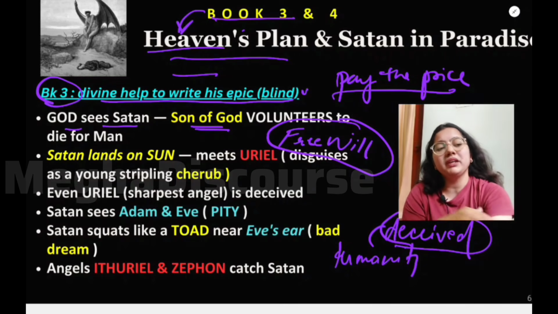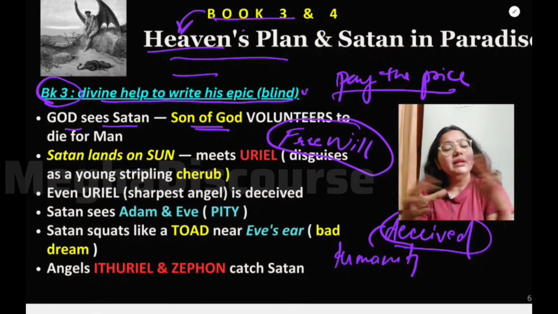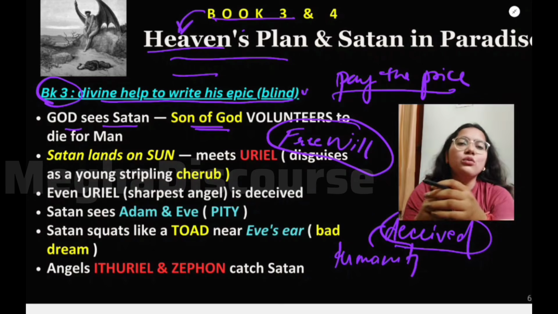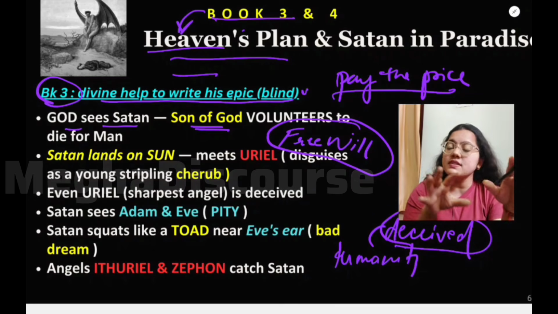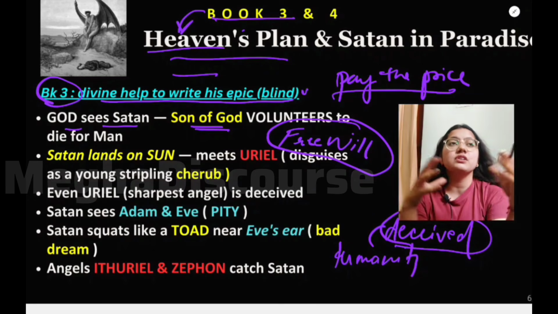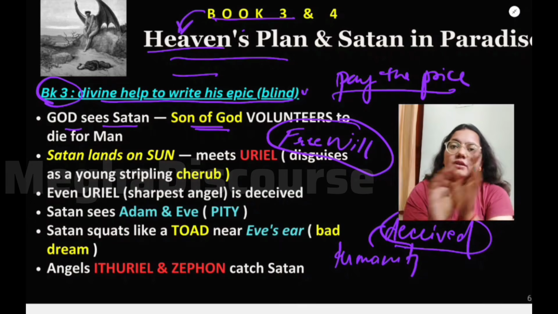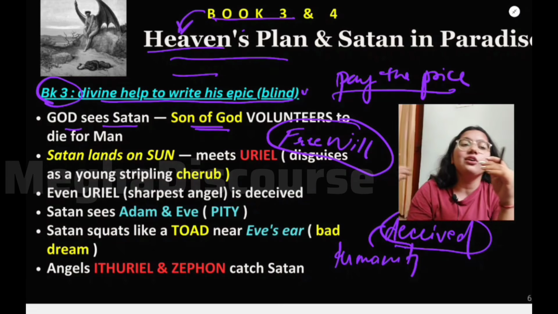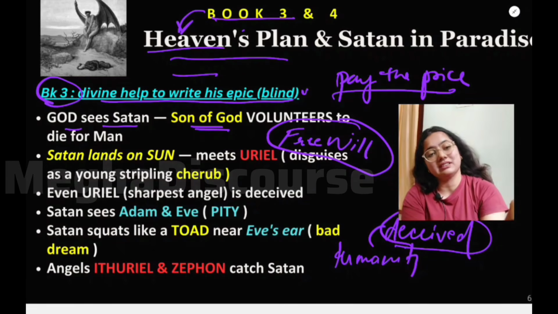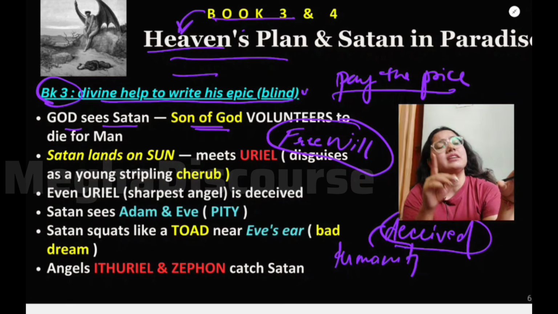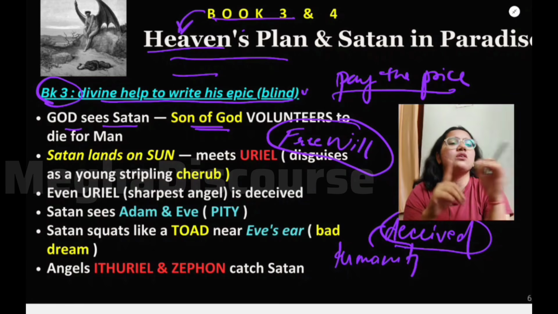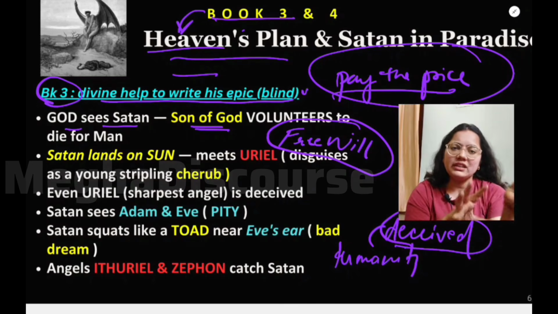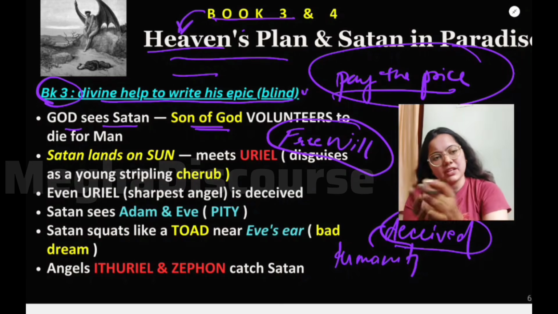Now, why do they have to pay the price? Because ultimately we will see in Book 9 how there would be a fall. It was Adam and Eve, the first humans, our father and mother. God told them not to eat an apple, a fruit from the tree of knowledge, but they do eat it. And this one single disobedience, or we can say mistake, is something for which they have to pay the price, right? They have to pay some price for it.